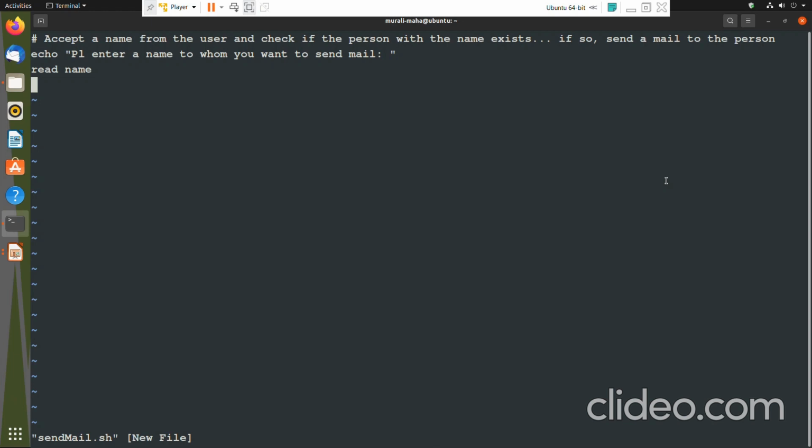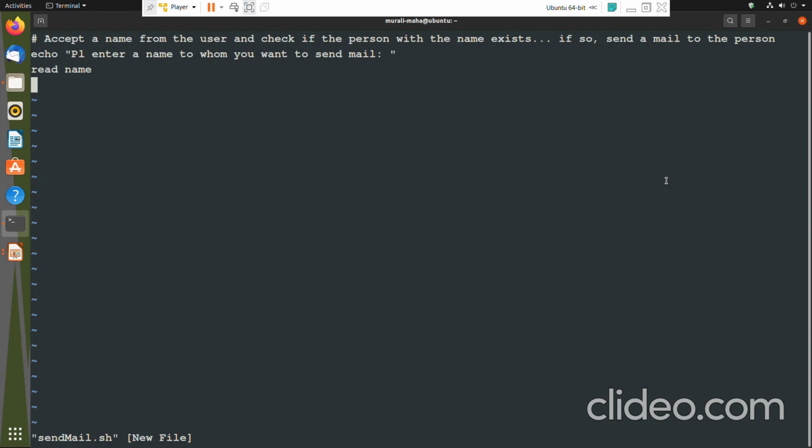Now, what is the purpose of the script? This script would accept a name from the user and check if the person with the name exists. How do you check if a particular name exists? By name I mean the user ID, whether the particular user ID exists. Very simple. There are various ways; let me tell you two of them.